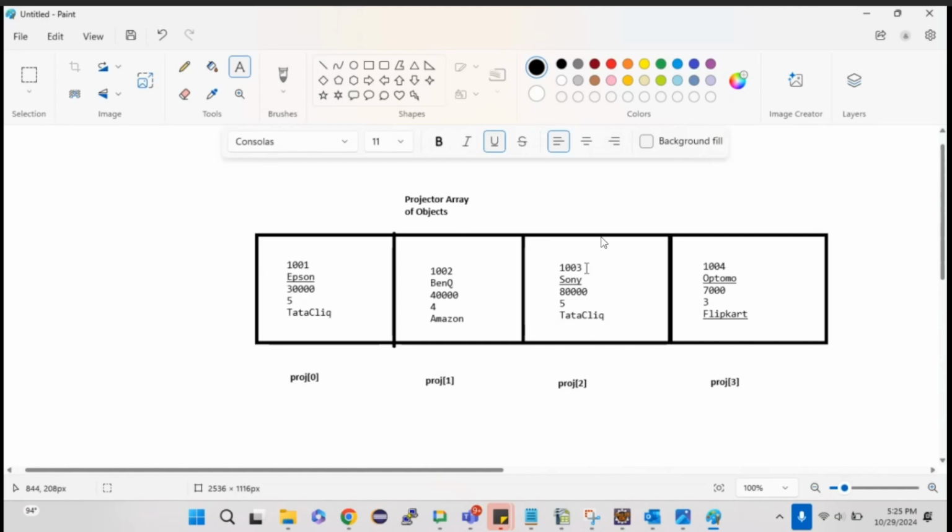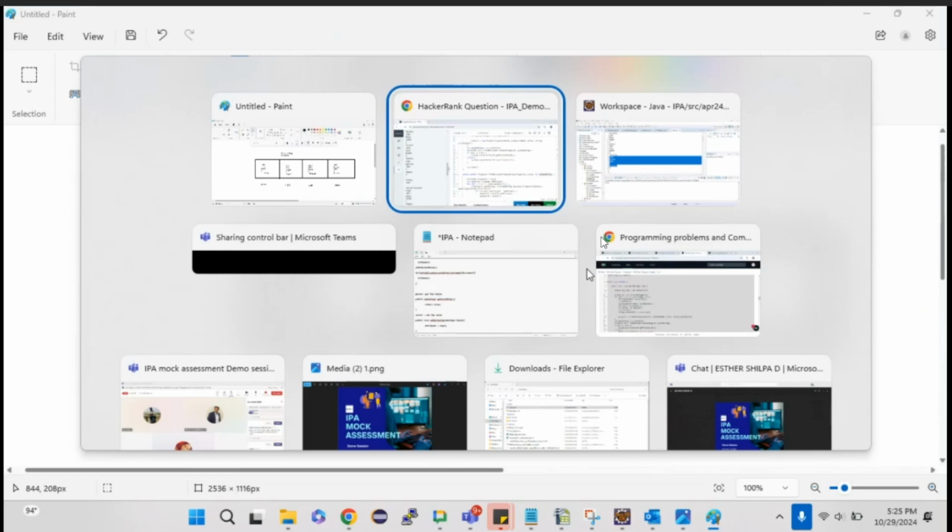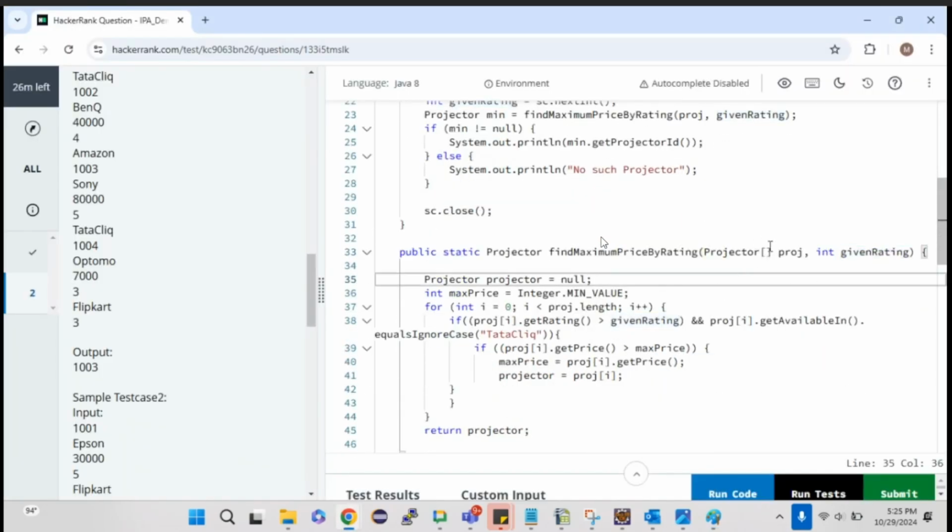So the same thing, if we want to do it in the coding, how can I do that? Okay. So the return type is projector object, right? So I'm creating an empty object over here. Now I'm just considering Integer.MIN_VALUE. Okay. So I'm just taking the lowest value in integer.